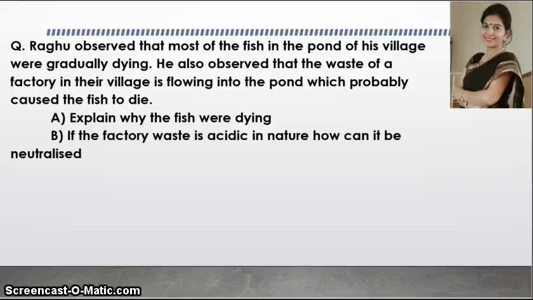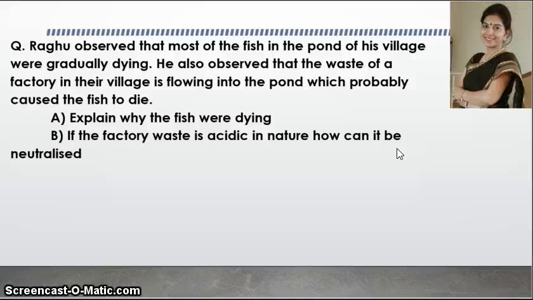So the first question is: Raghu observed that most of the fish in the pond of his village were gradually dying. He also observed that the waste of a factory in their village is flowing into the pond, which probably caused the fish to die. A, explain why the fish were dying. And B, if the factory waste is acidic in nature, how can it be neutralized? So what can be the answer?